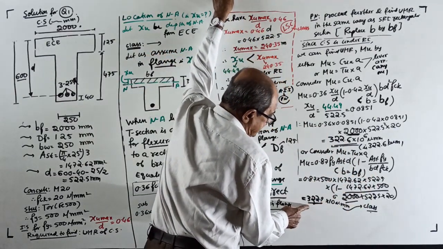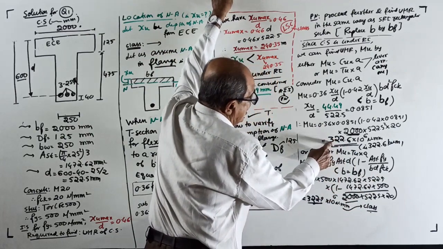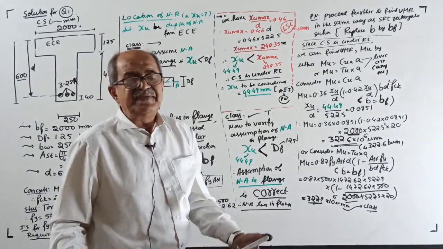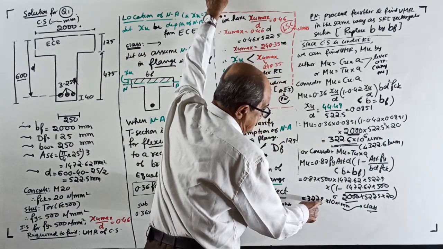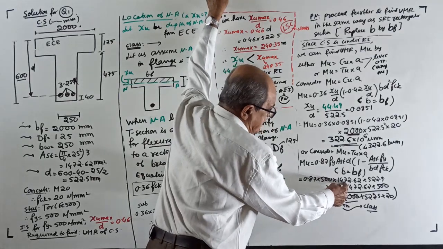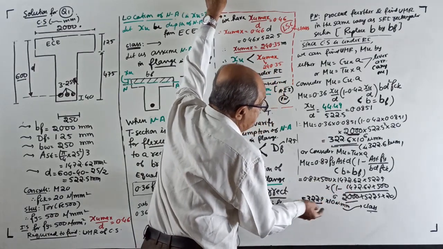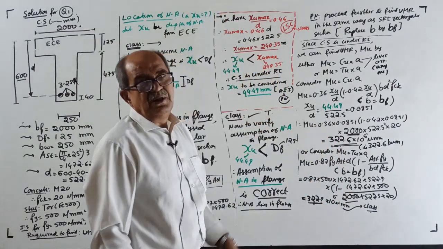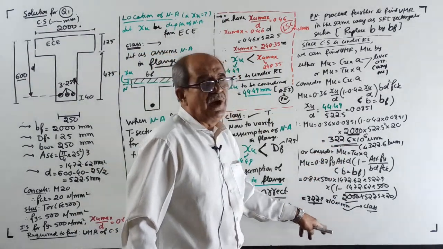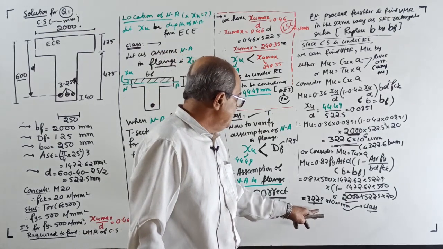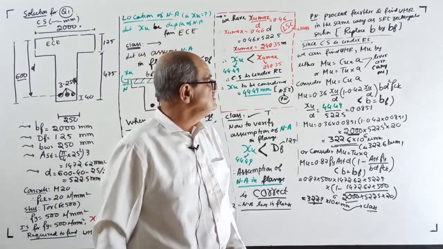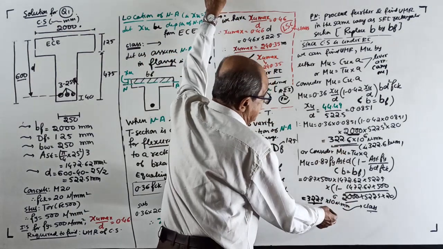See, I got 322.9 and I got 322.6 earlier. 30 paisa in 300 rupees, nothing. Or you can make a note: because of the 1.015, I think some number is there. If I use that number, it will come back to this number. But nobody will bother about 322.6 if you get 322.9. Full marks. Even if you get 323 or 324, people sometimes give full marks. Okay, now the ultimate MR is over.